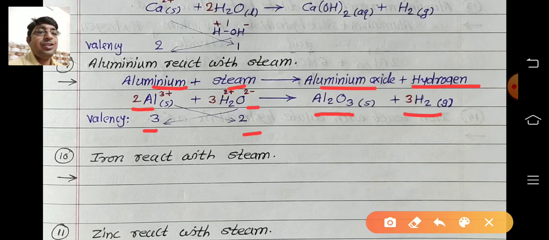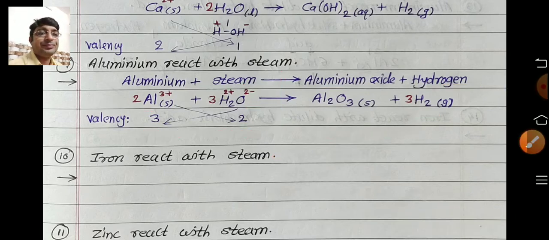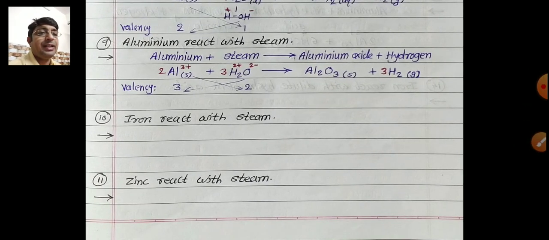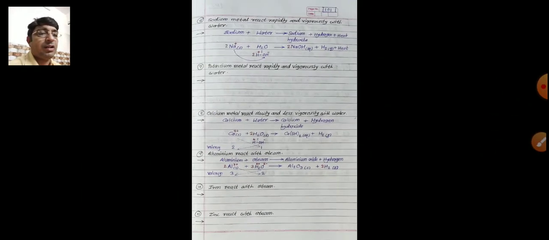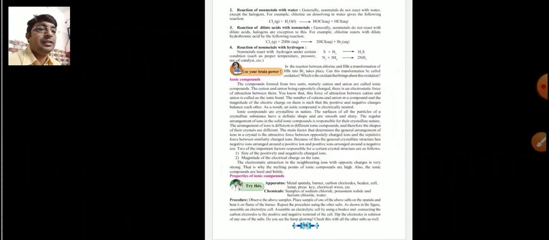How to balance the reaction? Do proper practice and confirm the number of atoms is the same on both sides, that is on the reactant side and on the product side. Similarly, the remaining two reactions are to be written in the above pattern, that is for homework. Next, our next type of reaction.